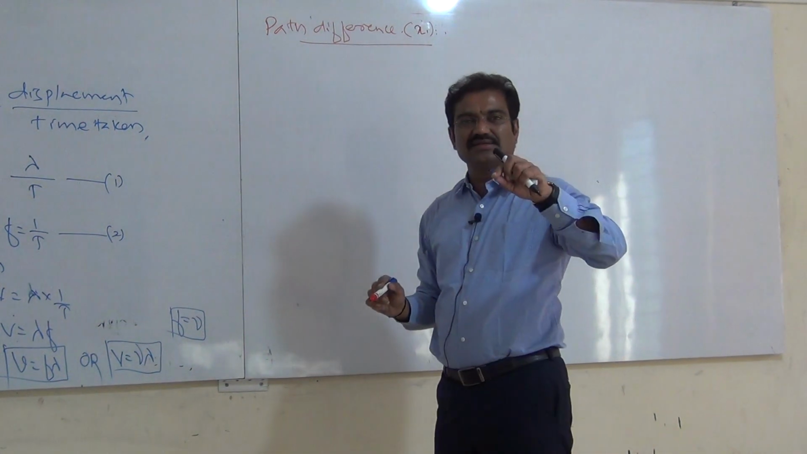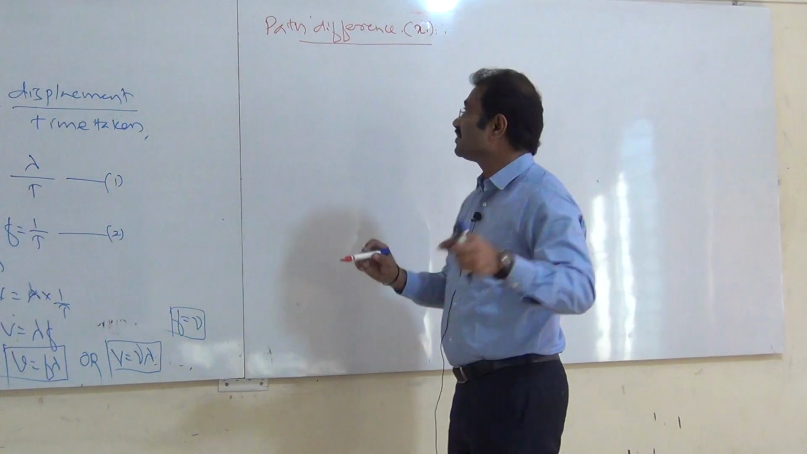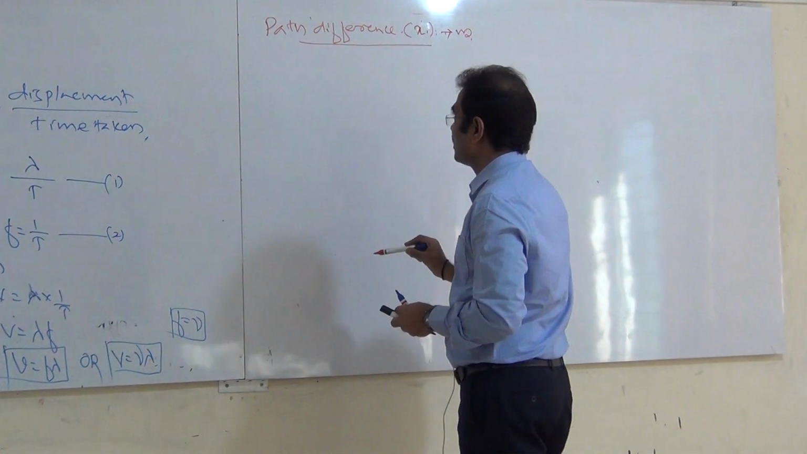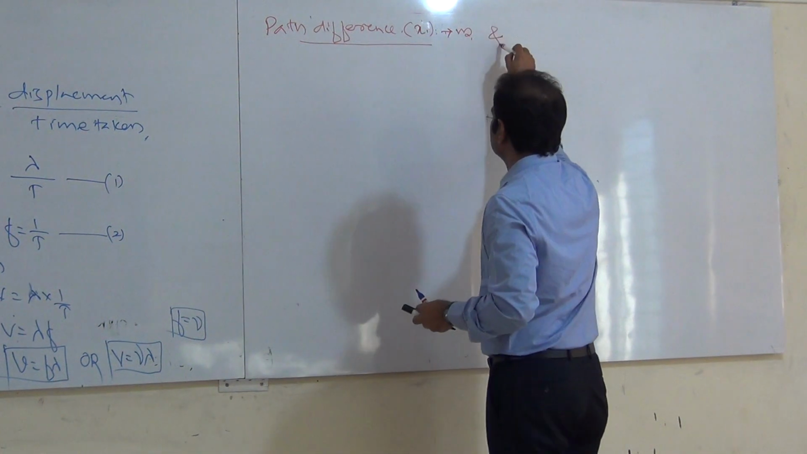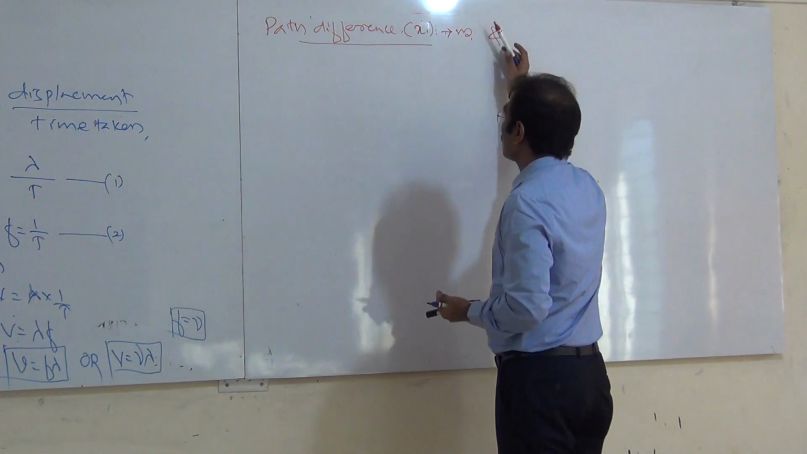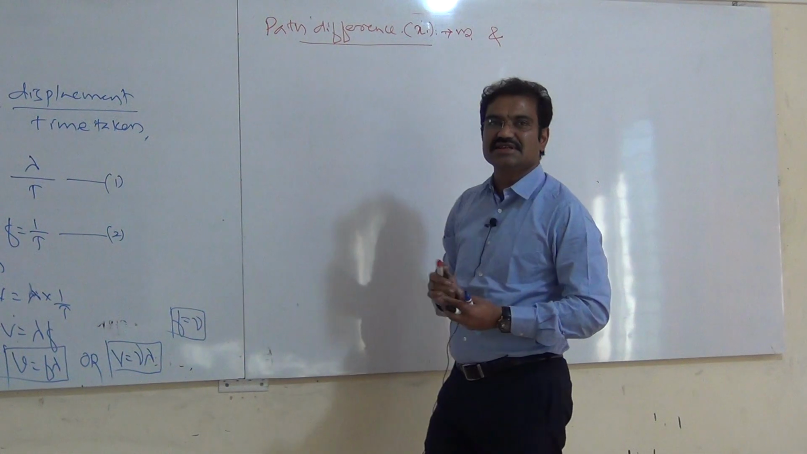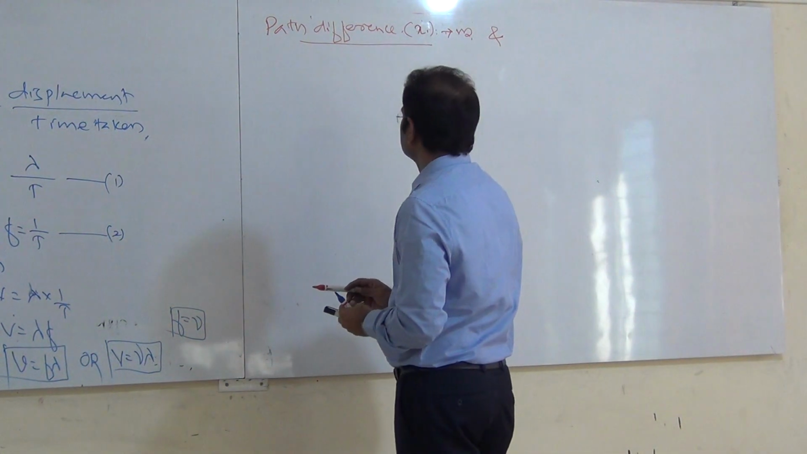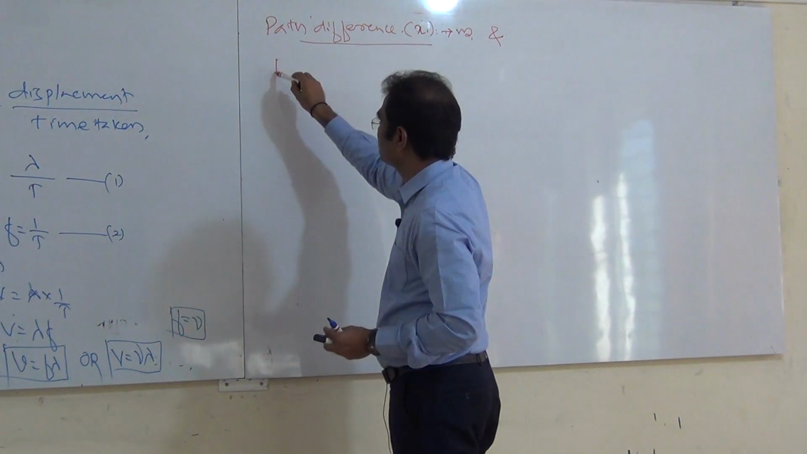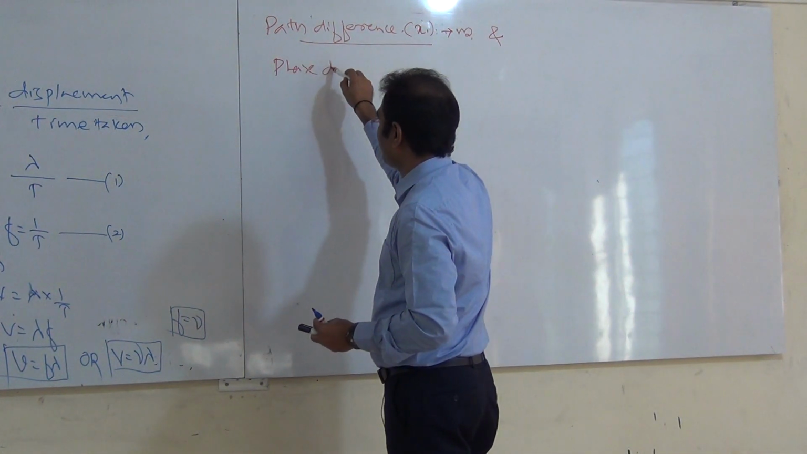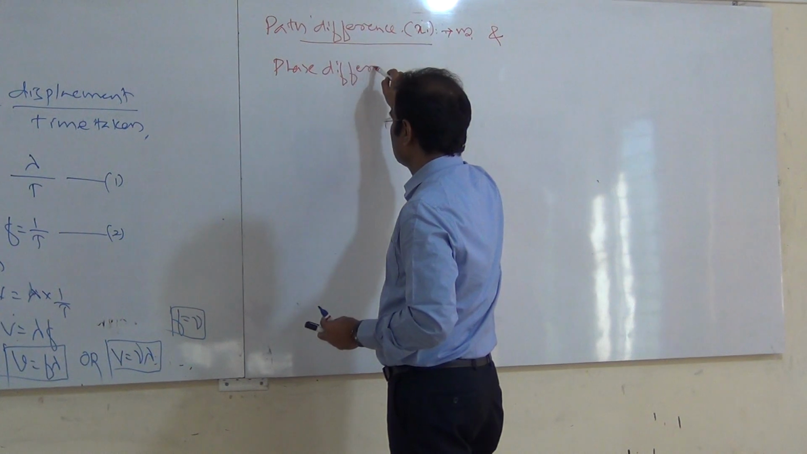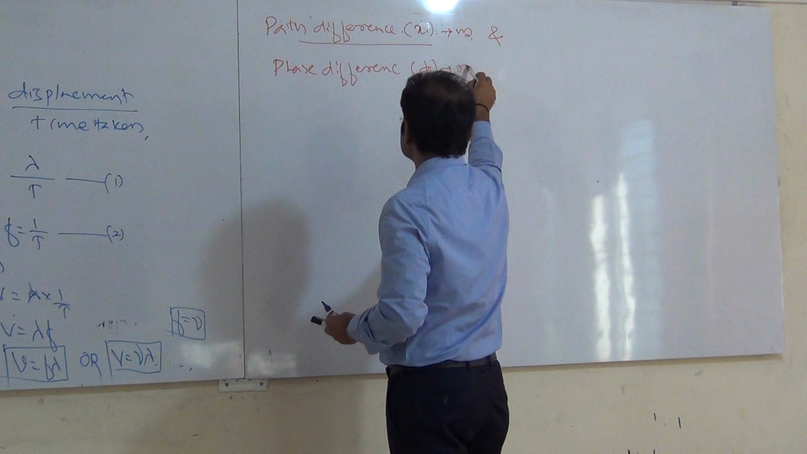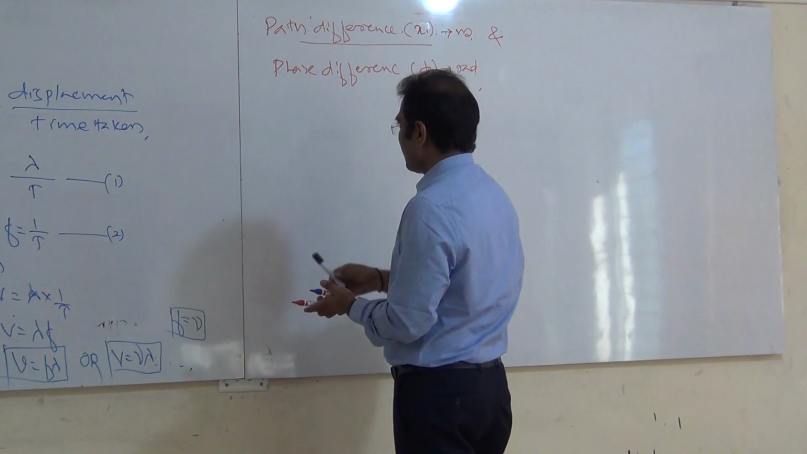Phase difference. Path difference is measured in terms of meter, and one more is there, that is called phase difference. It is measured in terms of phi. Therefore, path difference is x, and phase difference is equal to phi, it is measured in terms of radian. Now I draw the figure.